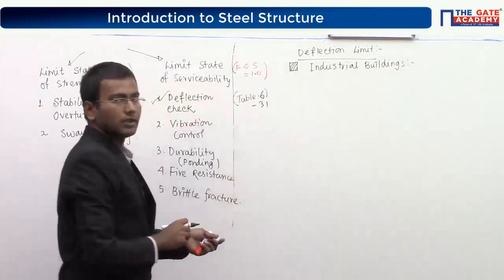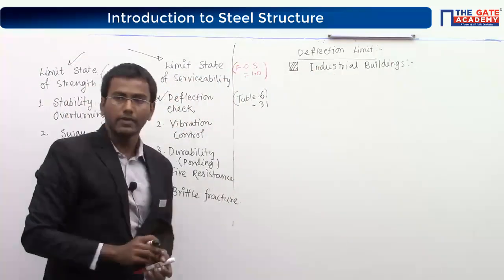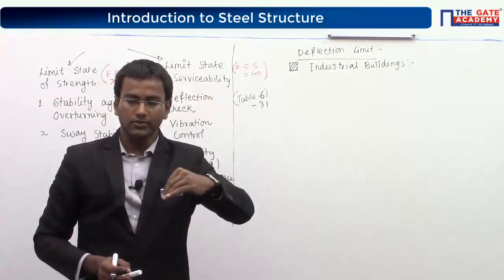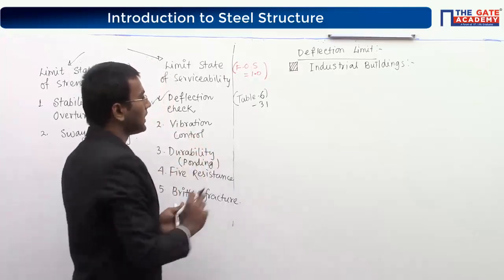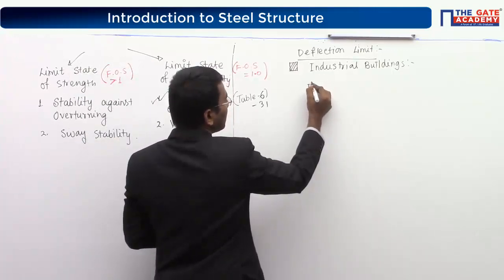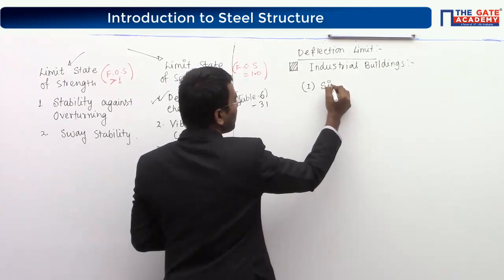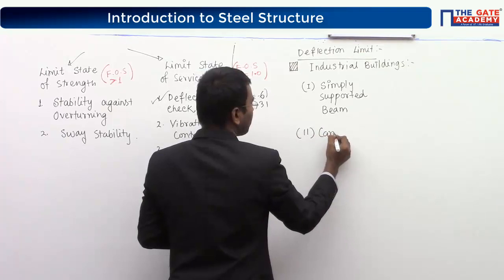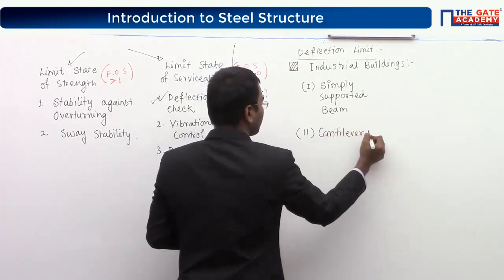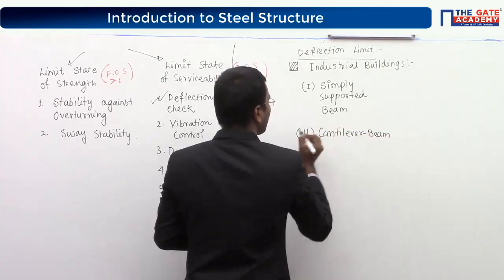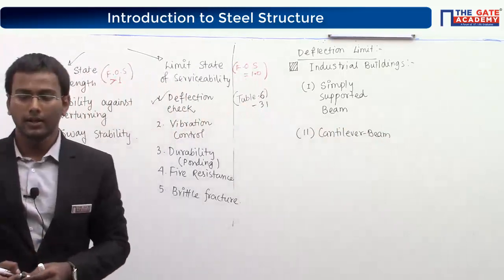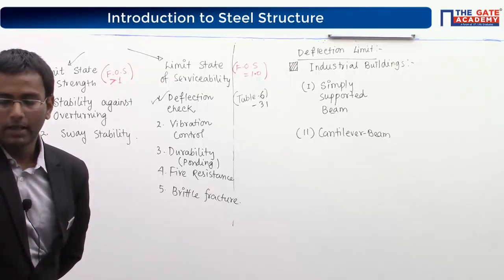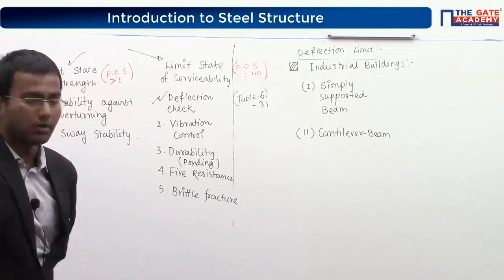If I talk about the industrial buildings, it means the load I am considering is only vertical. For that vertical condition, we have to consider mainly two conditions: one is your simply supported beam and the second one is your cantilever beam. So I repeat, table number 6, page number 31.